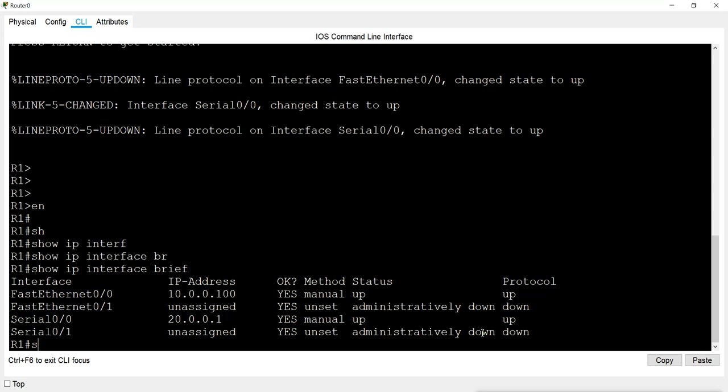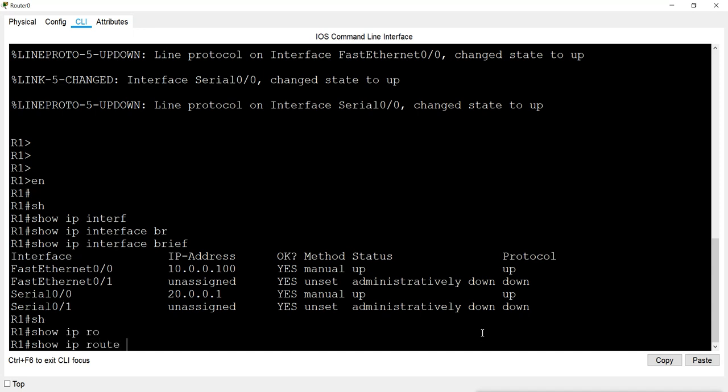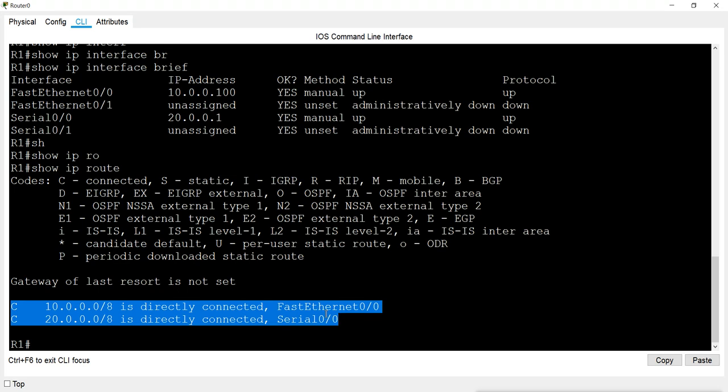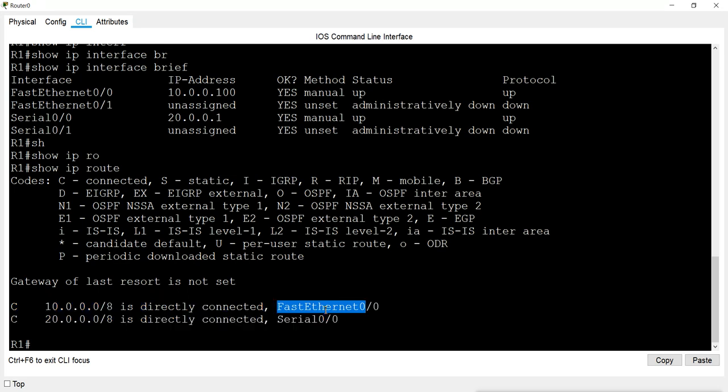Now if I check show ip route to get the routing table of this router, it shows 2 networks connected to this router, which are 10 and 20. 10 is on the FastEthernet port, the LAN port, and on the serial port, the WAN port, I have the 20 network range. So the routing table has only connected networks. That means there is no routing configured.